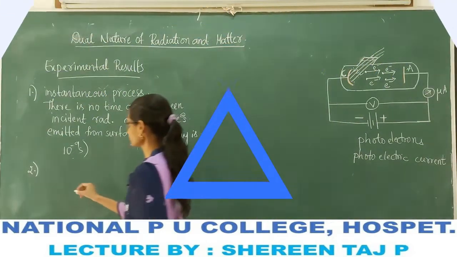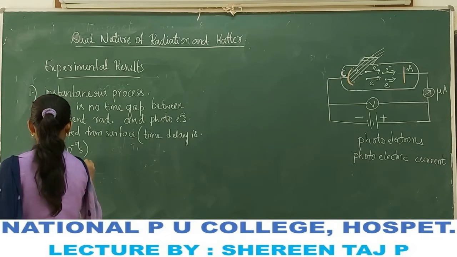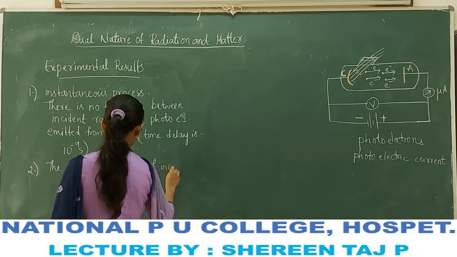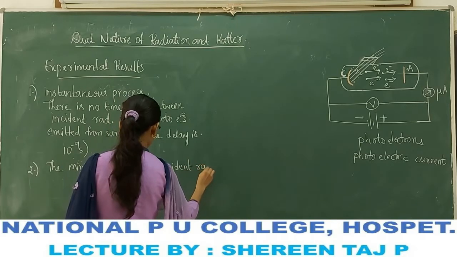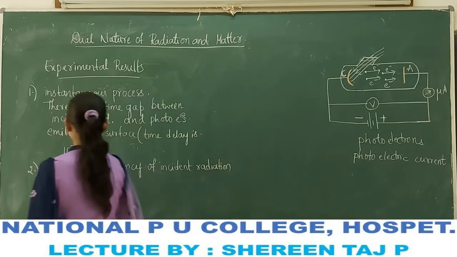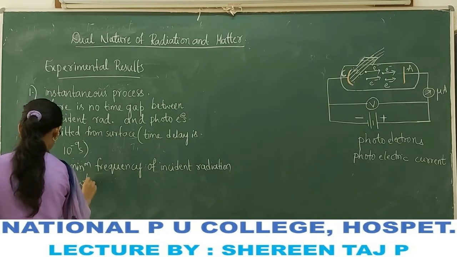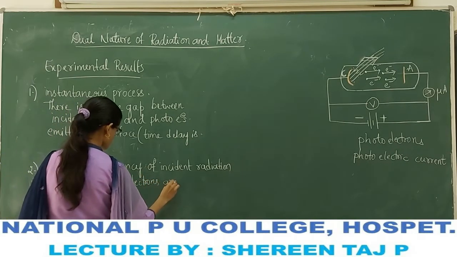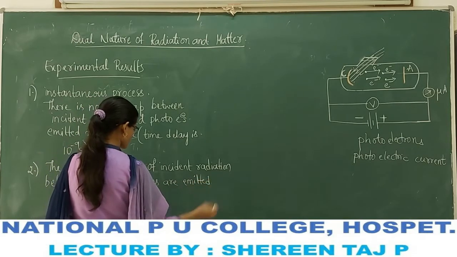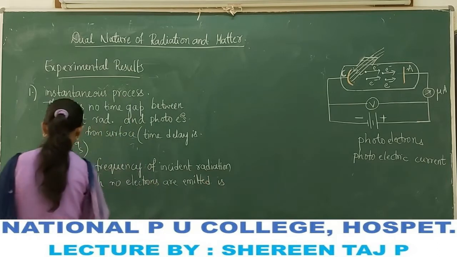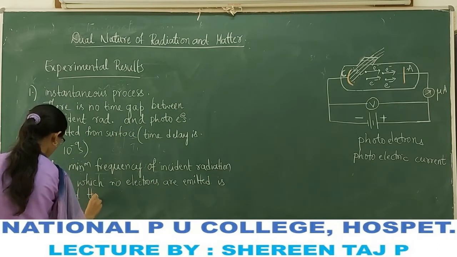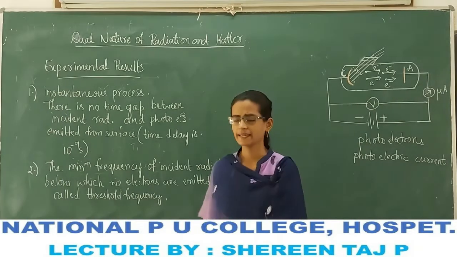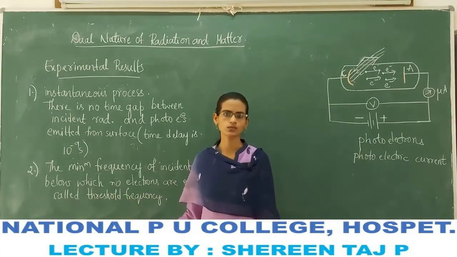So the second experimental result refers to the threshold frequency of the radiation.